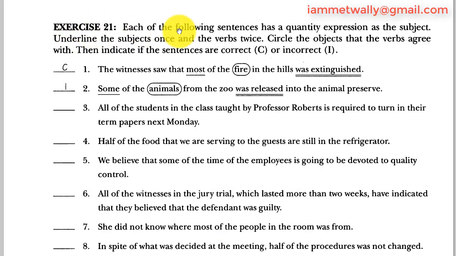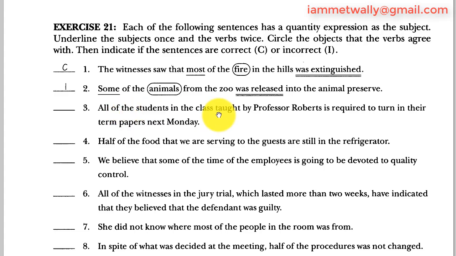Exercise 21. Each of the following sentences has a quantity expression as the subject. Underline the subjects once and the verbs twice. Circle the object that the verbs agree with. Then indicate if the sentences are correct C or incorrect I. 1 and 2 are solved. Take 3.